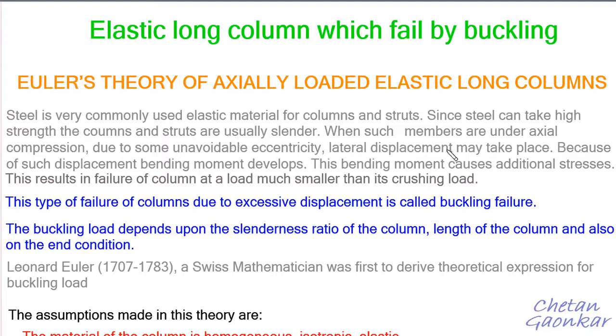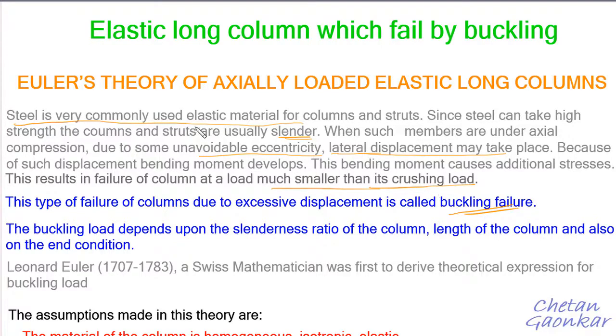Now this explanation is same as what I have given you just now. Steel is a very commonly used elastic material in case of columns and struts, and they are usually slender. Because of that they tend to fail because of unavoidable eccentricity and large displacement. Because of this unavoidable eccentricity, large displacements may take place, and they will definitely fail under buckling. And this buckling load is much smaller than the crushing load. All right, so even much before the crushing load it will fail under buckling.